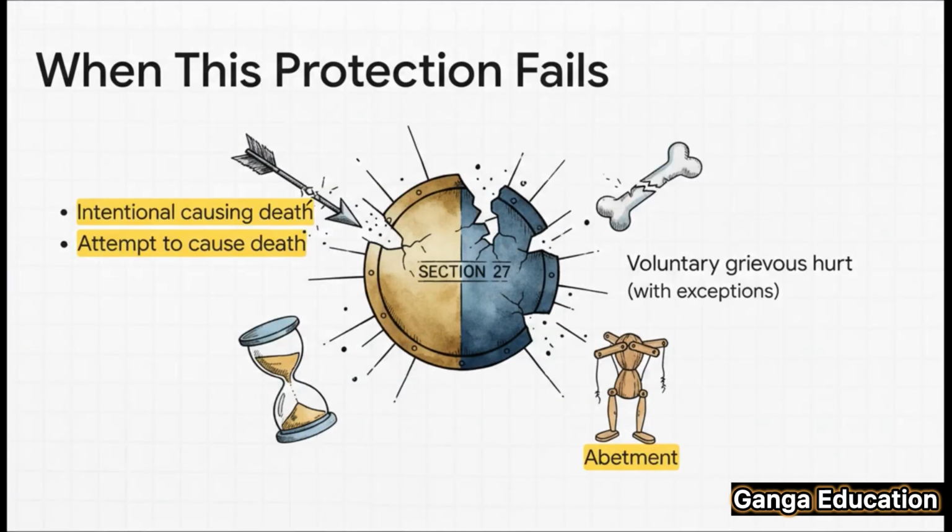But, and this is something you absolutely need to know for your exams, this protection isn't a free pass. It has some very clear limits. Section 27 will not protect you if you intentionally cause death or even just try to cause death. It also doesn't cover voluntarily causing grievous hurt. We're talking about really serious, life-changing injuries here. There is one small exception: if causing that hurt was the only way to prevent death or to cure a very serious disease. And finally, this protection doesn't extend to abetment, which is basically helping or encouraging someone else to commit any of these serious crimes.